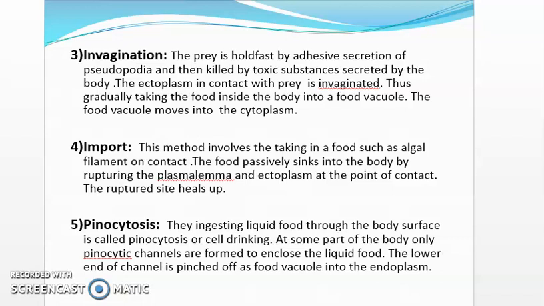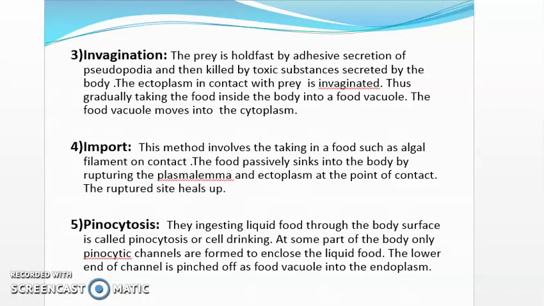Next point is import. This method involves taking in food such as algal filament on contact. The food passively sinks into the body by rupturing the plasmalemma and ectoplasm at the point of contact. The ruptured site heals up.